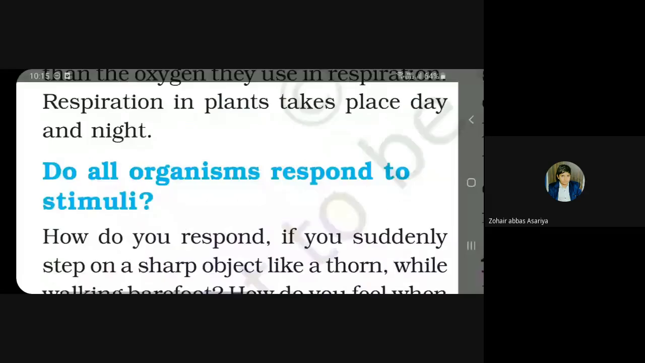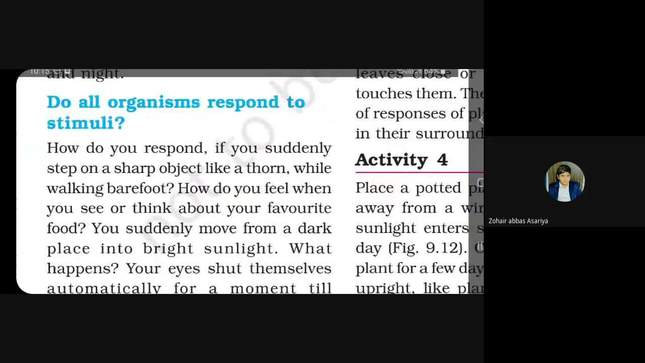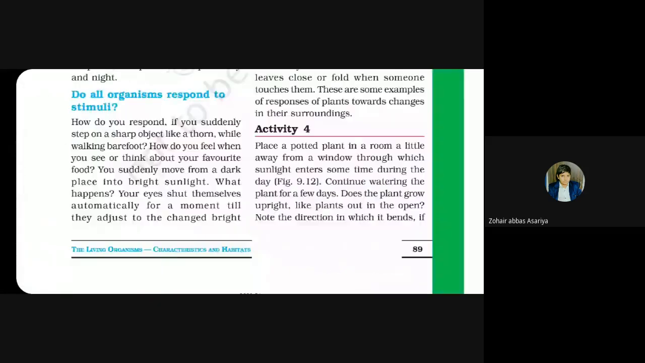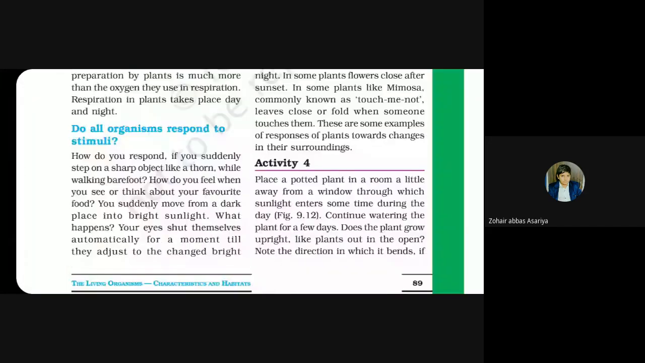Time over. Activity 4 onwards we will learn in the next class. Till then, have a nice day.